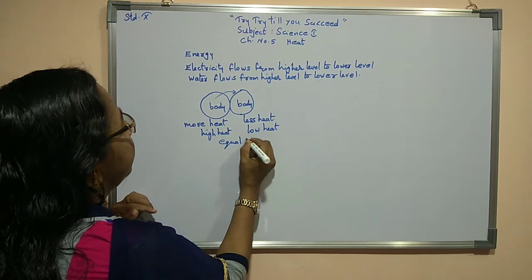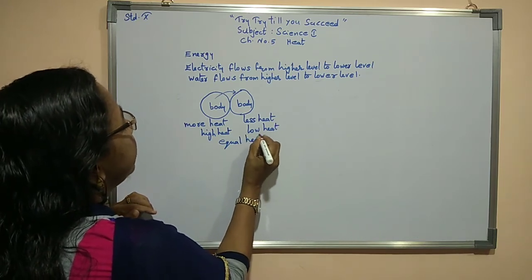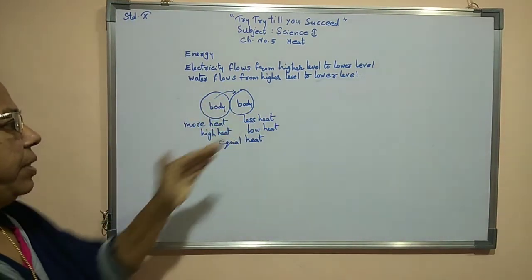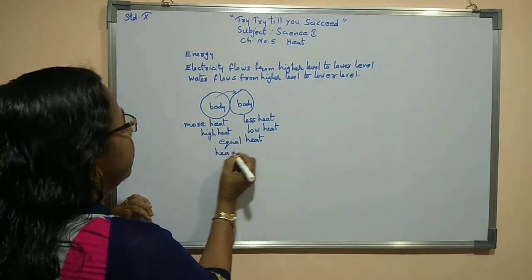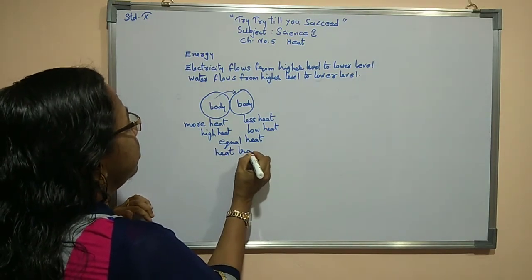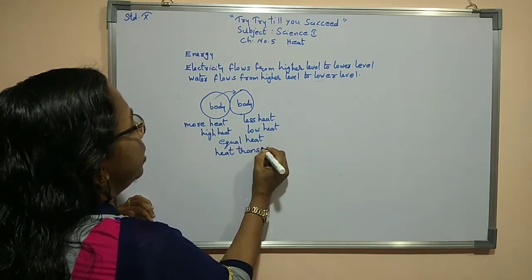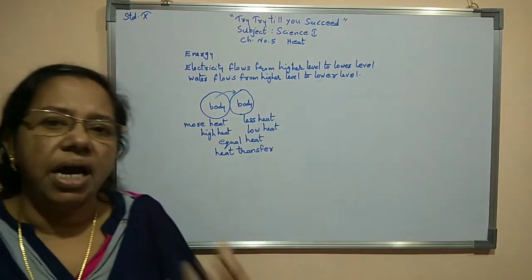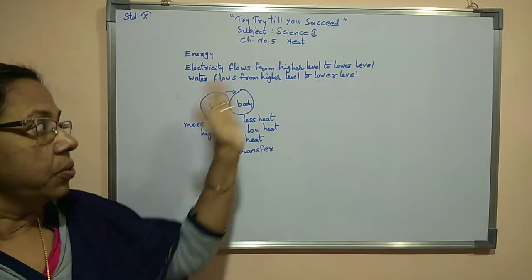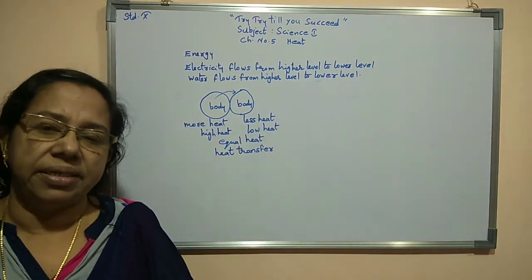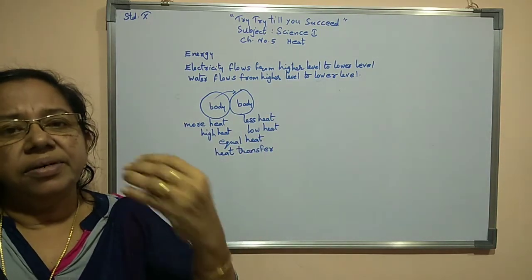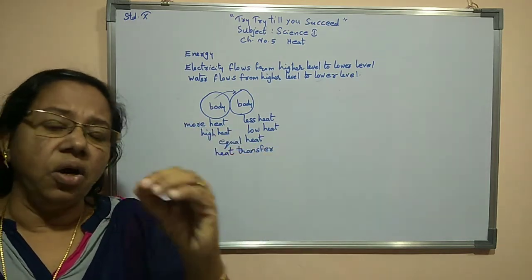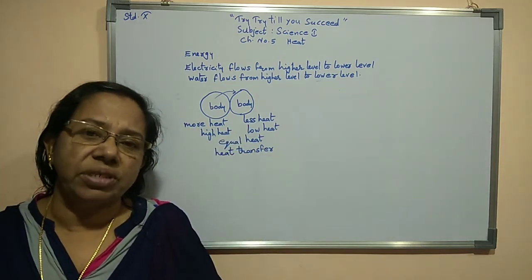Till that time there will be heat transfer. Heat transfer means movement of heat from the body which is having higher heat to the body which is having lower heat.